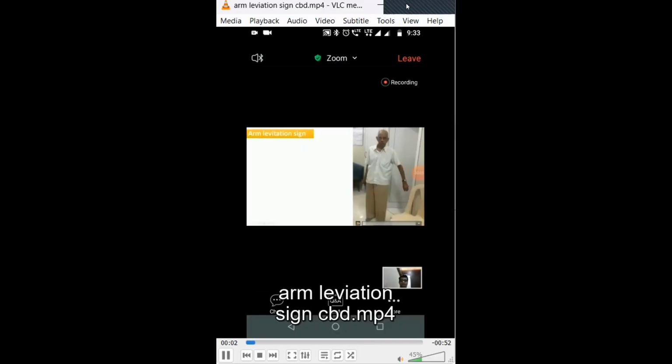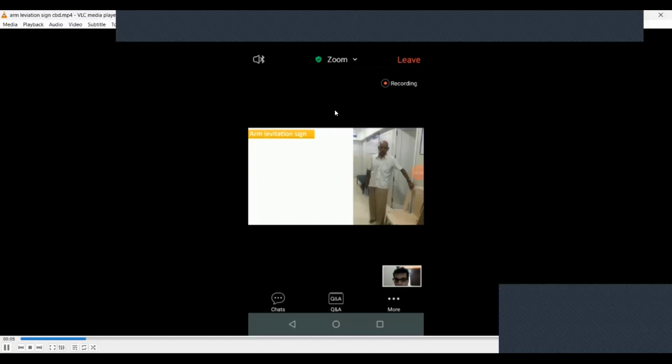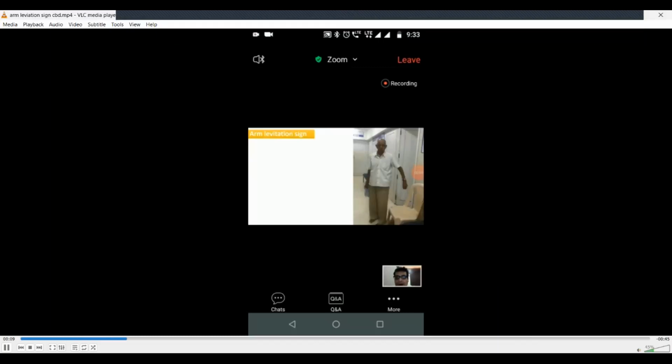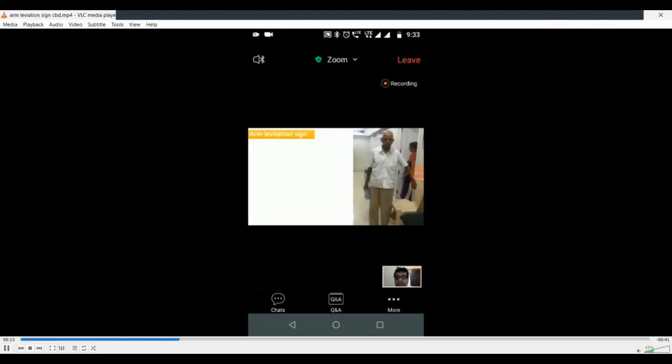This is the arm elevation sign, that is the alien limb phenomenon seen in corticobasal degeneration. The patient does not have any control over the left upper limb. It is moving involuntarily.